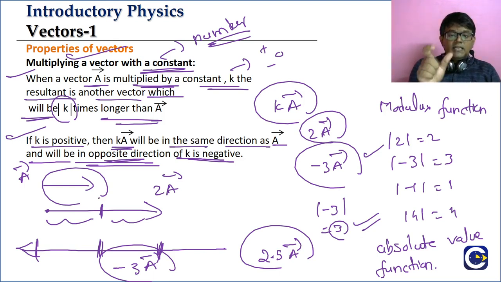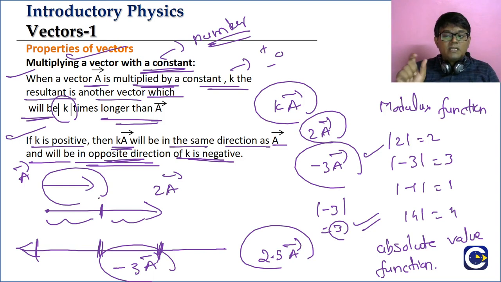If you take a vector and multiply it by a constant, depending upon the value of the constant, if it is positive, then the resultant vector will be in the same direction as our original vector. If k is negative, the resultant vector will be in the opposite direction. The resultant vector will be how many times longer than a bar? Modulus of k times longer than a bar.